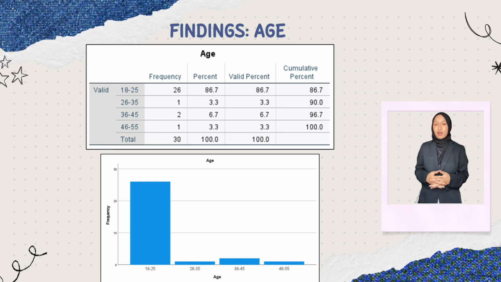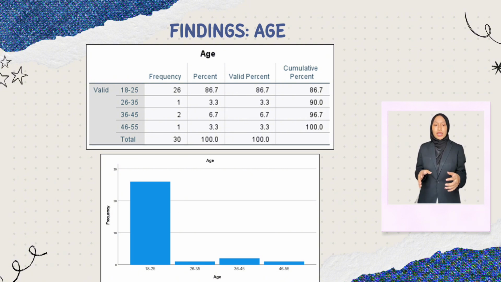Next, we go to the next part of the findings for part A, which is age. The age range of participants in a research study on Kampung Datuk Keramat, Kuala Lumpur on rental housing management. The frequencies, percent, valid percent, and cumulative percents for the various age categories are shown in the table. There are 26 respondents in the 18 to 25 age group, which constitute 86.7% of the total sample, and there are 2 respondents in the 36 to 45 age group, accounting for 6.7% of the total sample.